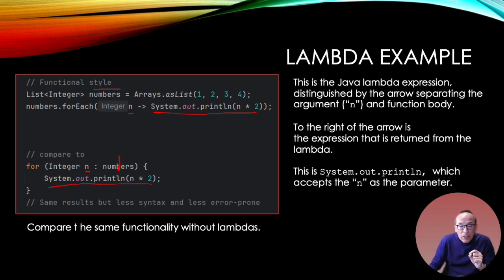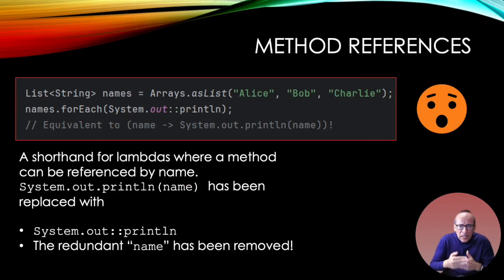This is kind of the comparison between the two. We're going to have to get used to this. The old way is going to have to give way to the new way, and this is the way that Java is going. Okay, I just showed you an example of a lambda. What if I made it even less code, quote unquote cleaner? Check out my for each loop. What's going on here? All I see is a System.out and a println, and where's the parameter? What happened to my n?